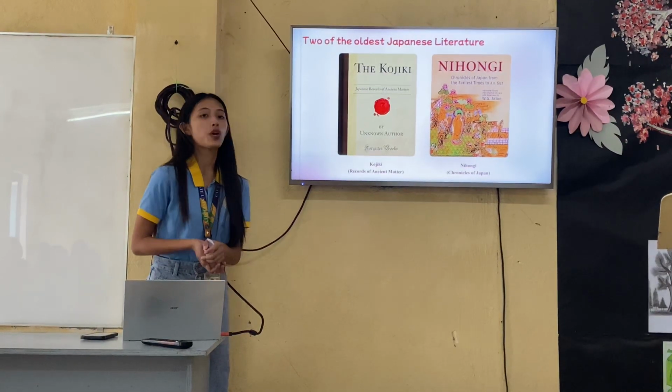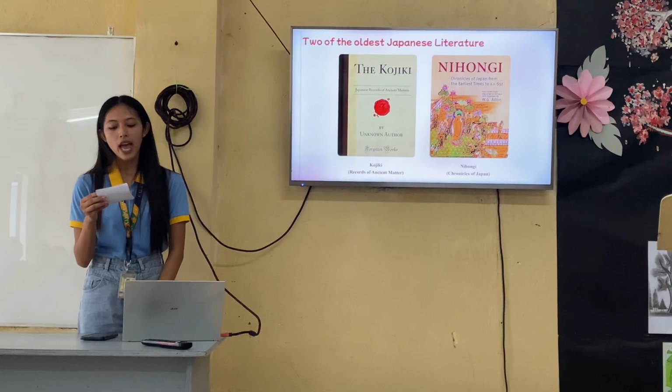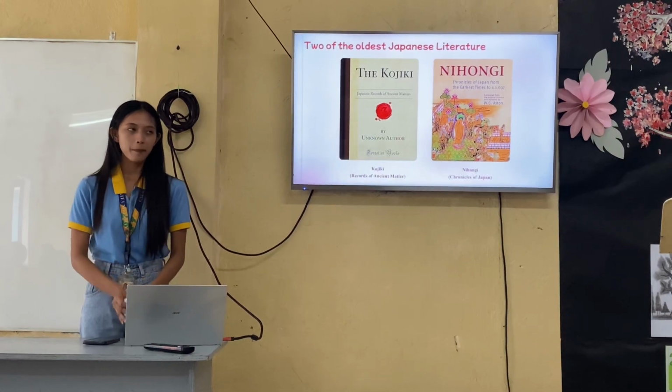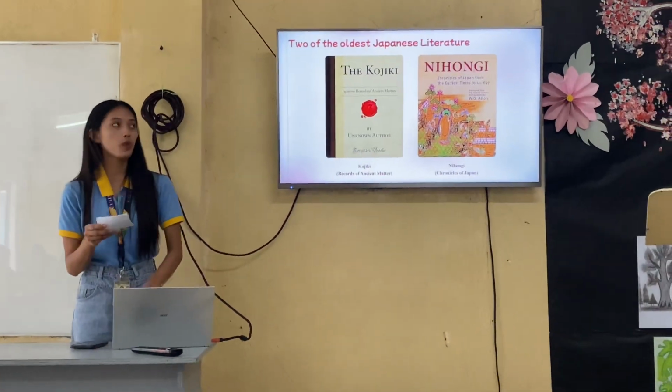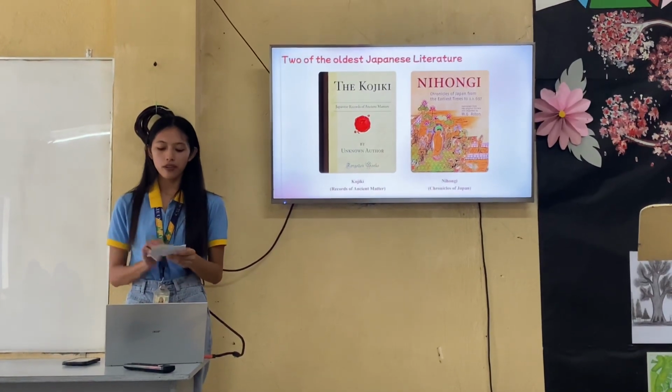Wherein in Nihongi, or the Chronicles of Japan, it tells the history of Japan in poetry and shows the profound influence of Chinese on the Japanese. So these two were considered as the oldest literature of Japan.